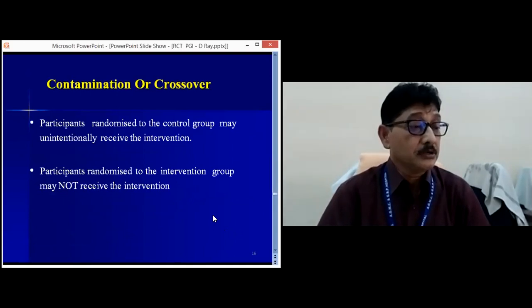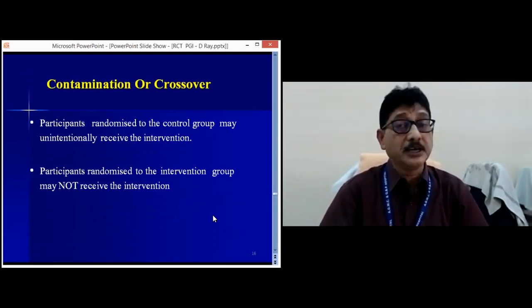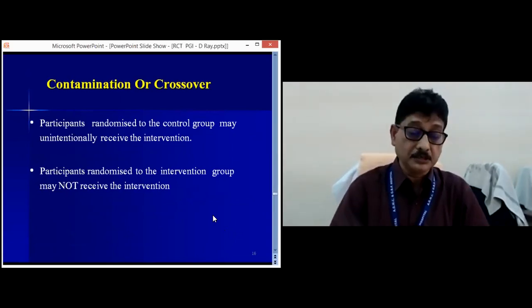Now there is something called contamination or crossover. Sometimes participants randomized to the control group may unintentionally receive the intervention. So that is the contamination. The participants randomized to the intervention group may also not receive the intervention.